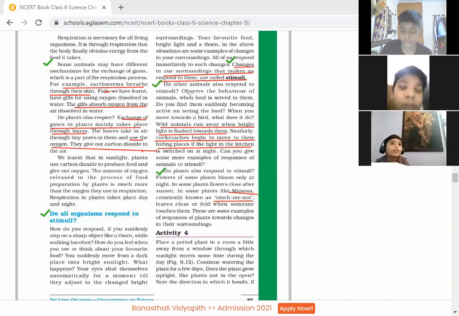Many of you have seen animals like cockroaches. If there are cockroaches at your home, whenever you switch on the light, what happens? They just run away and hide themselves. And when you switch off the light, they come out again. In this way, they respond to stimuli.